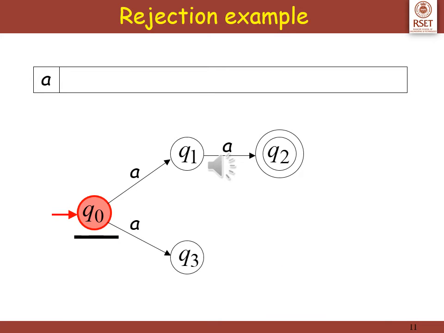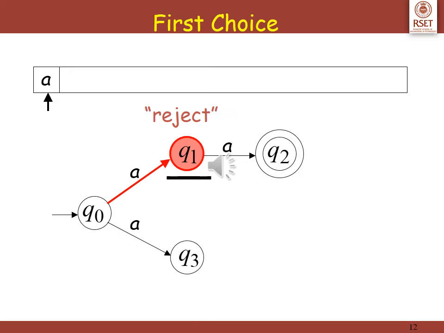Another example, that is a. The string consists of only a single symbol a. q0 on encountering a, what happens? If we move through the first choice, delta(q0, a) reaching q1, the string is finished and it is in a non-final state, hence the string is rejected.